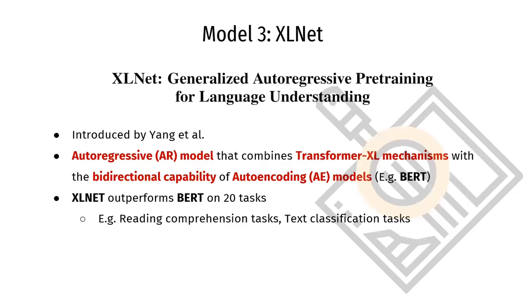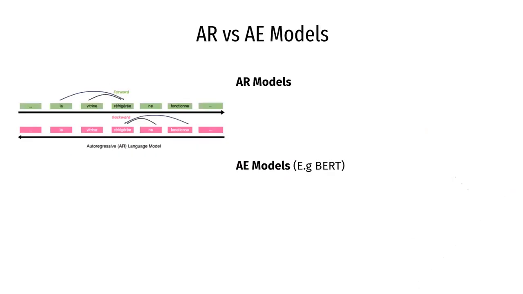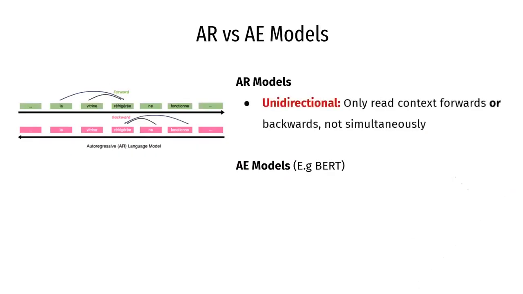So moving on to our last model, we have the XLNet, which is an autoregressive model that combines transformer XL mechanisms with the bidirectional capability of auto-encoding models like BERT. The results obtained from this study had shown how XLNet outperformed BERT on 3 tasks, such as reading comprehension and text classification. So traditional AR models are unidirectional, which means that they can only read context forward or backward, but not simultaneously. They are commonly used for generative NLP tasks, which require the generation of context in a forward direction only.